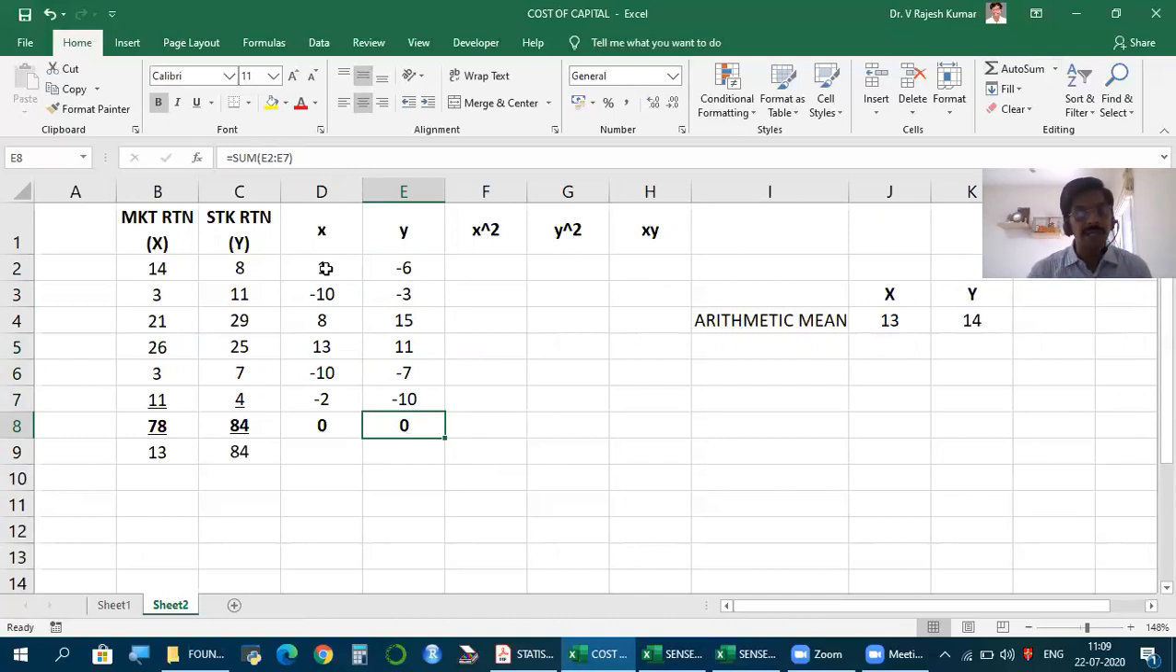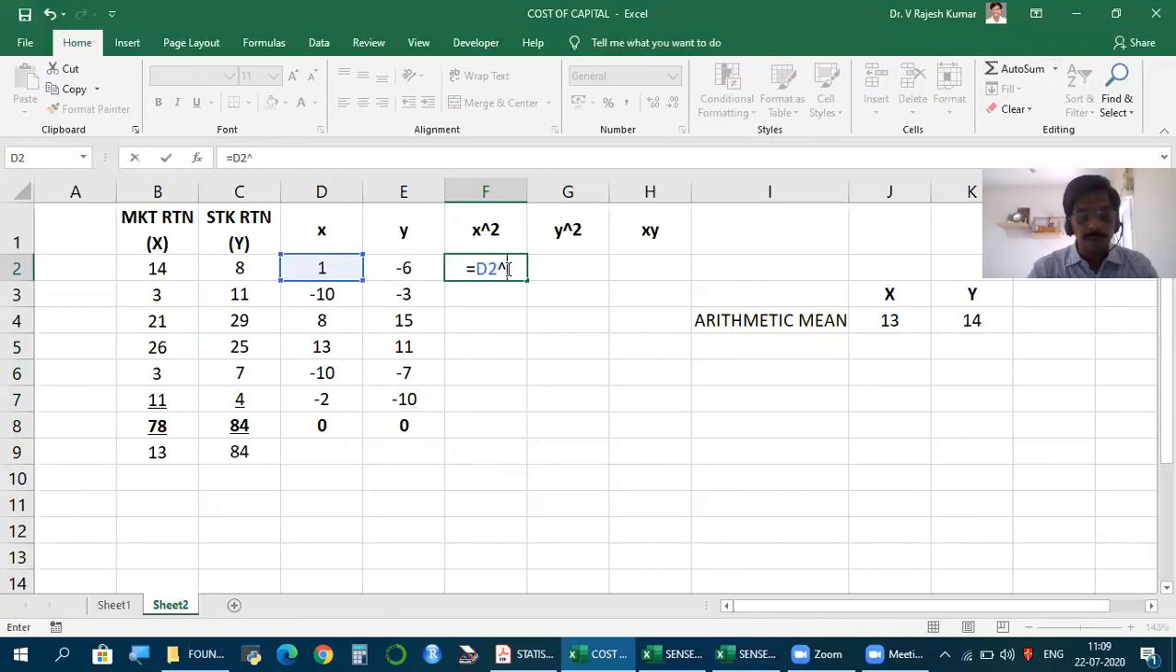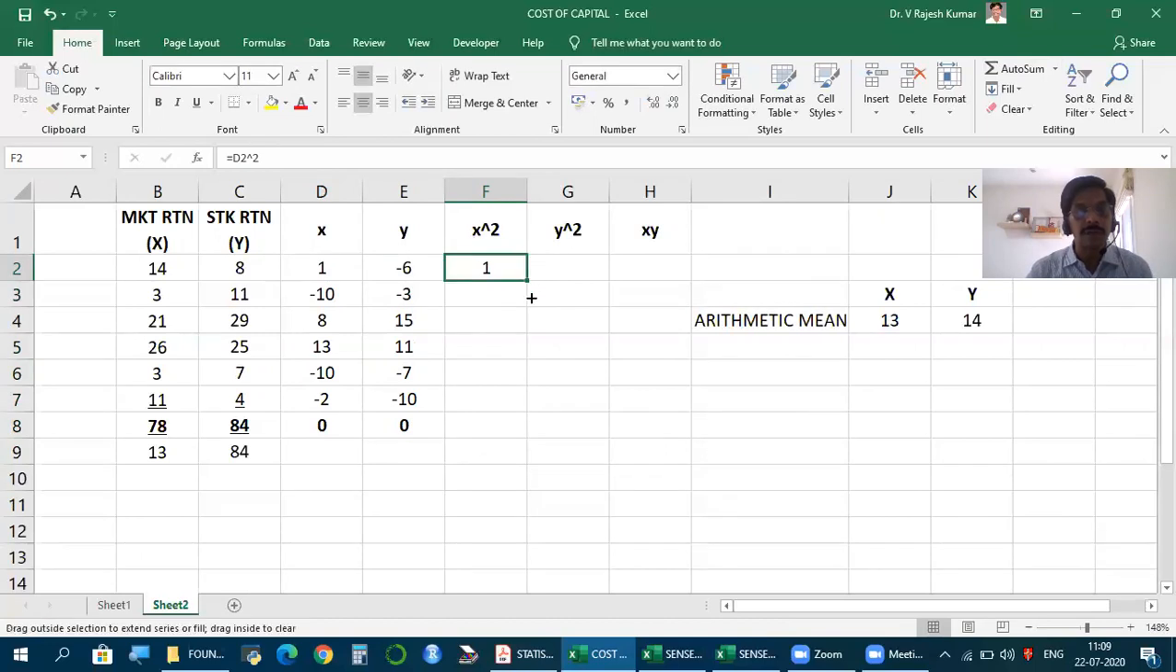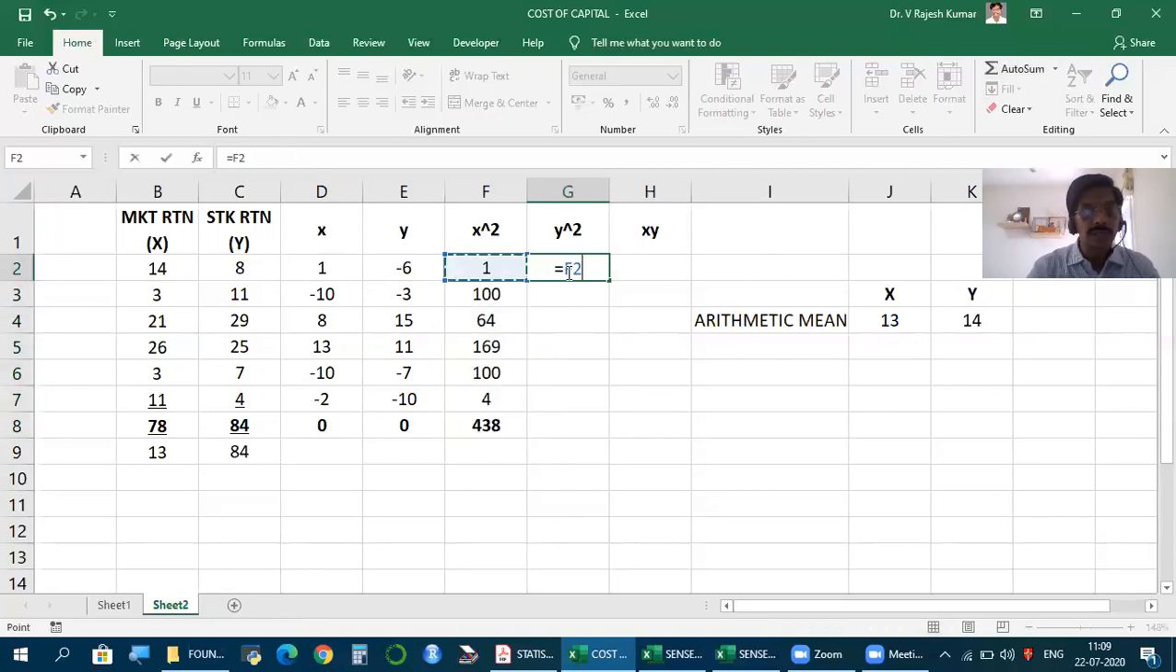So once you calculate the mean, keep this much ready first. Then x square, x to the power of 2. So minus 10 square, 100. 8 square, 64. 13 square, 169. 10 square, 100. 2 square, 4. Take the total. Similarly, y square, y to the power of 2.